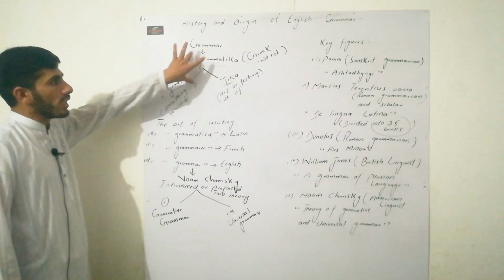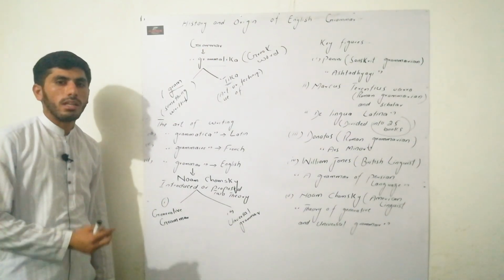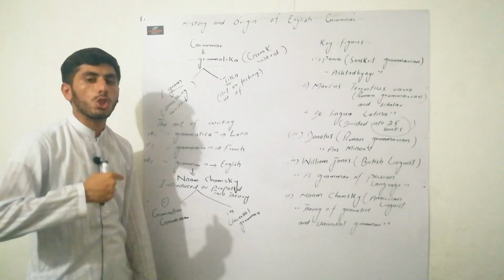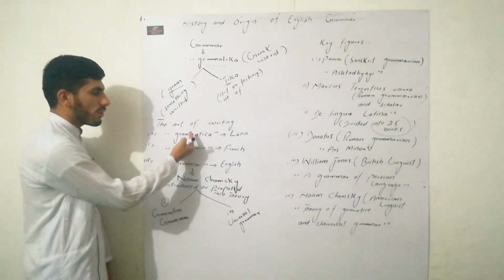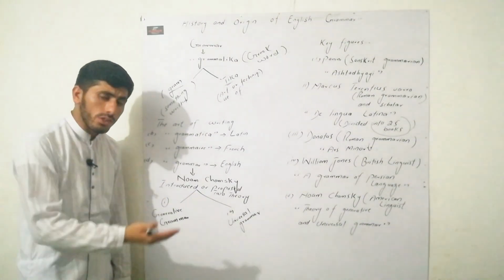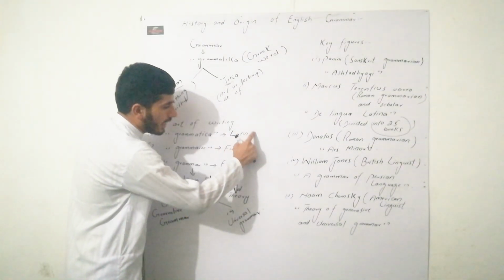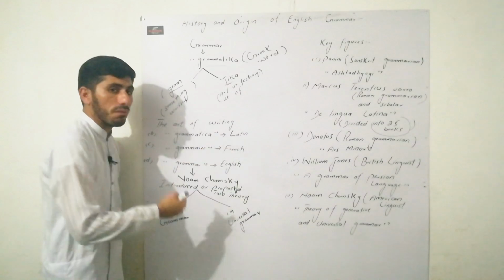Then the word grammatica, with the passage of time, was changed from Greek into the Latin language, and in Latin it was called grammatica. Then over time, from Latin it changed into French.